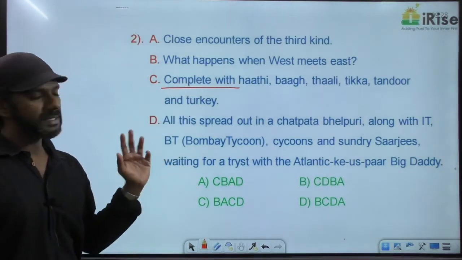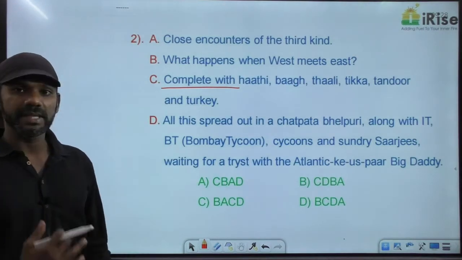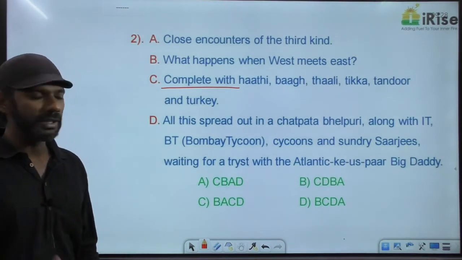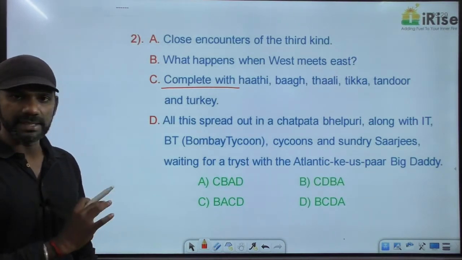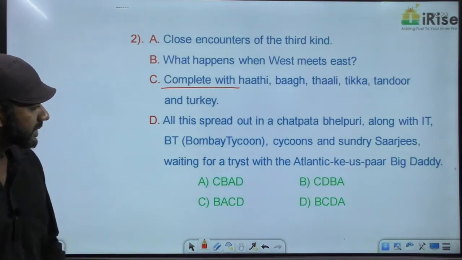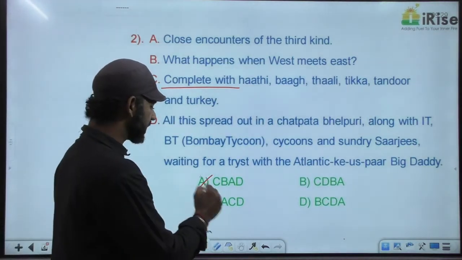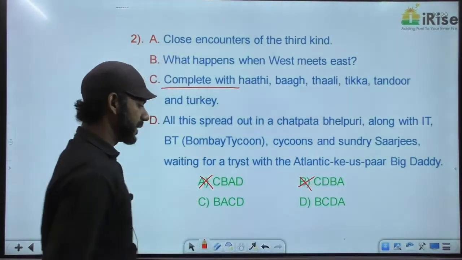Complete with, C says complete with. Complete with is a support indicator. I gave you the list of support indicators and we have only one here in option C, in sentence C. So the paragraph cannot start with C. Based on that, easily A and B are eliminated.